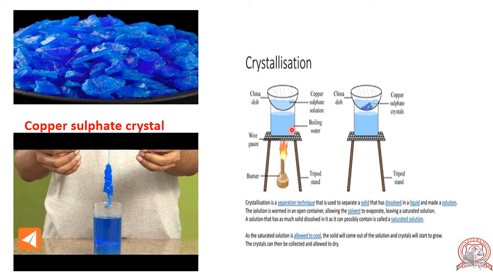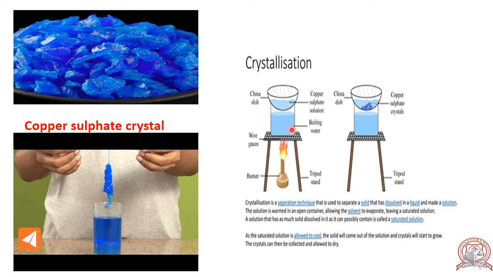add 2-3 drops of dilute sulfuric acid to it. Heat it over a burner. When the water starts boiling, add copper sulfate powder to it. Stir continuously.